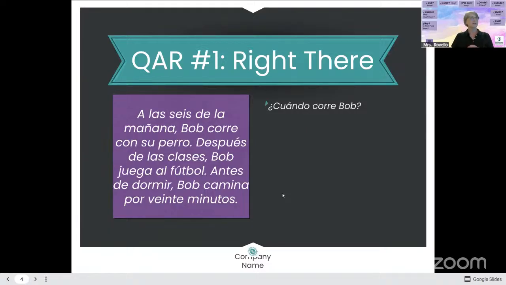So let's say we have no idea what any of the rest of this means. A las 6 de la mañana, Bob corre con su perro. So my first question to you, ¿cuándo corre Bob? So behind me is your cheat sheet. What does the word cuando mean?